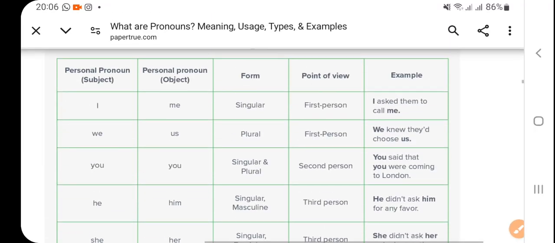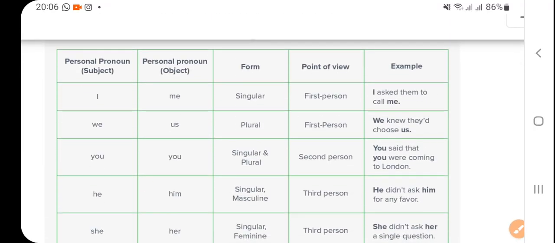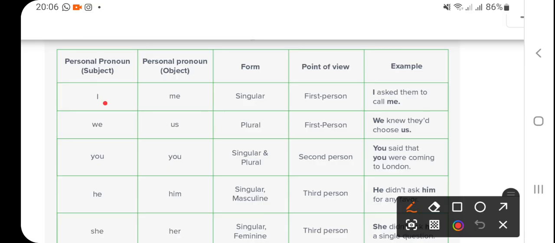Okay, plural. Now what they are saying, I am going to make another table by which you will be able to understand. But here, in this text, what is written here is I, that is me, right, and I is what? Singular first person, and me is also singular first person. Example: I asked them to call me, right?